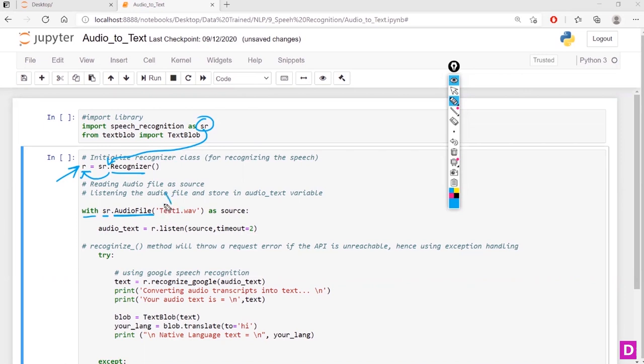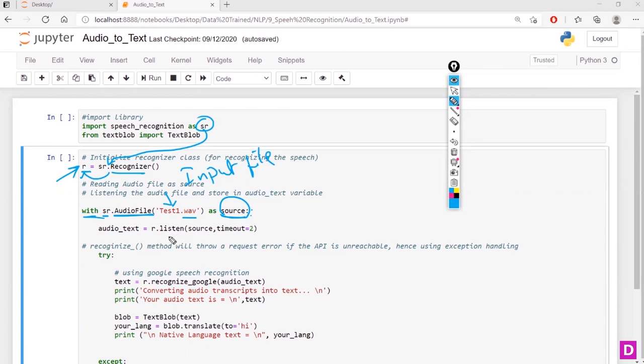So there I'm going to give my input file, right? This is our input file, audio file, which is in the .wav format, and this is going to be my source, right? So here you can see the colon. So the next line of any lines I'm going to write is a block within this with, right? So source is going to be my input.